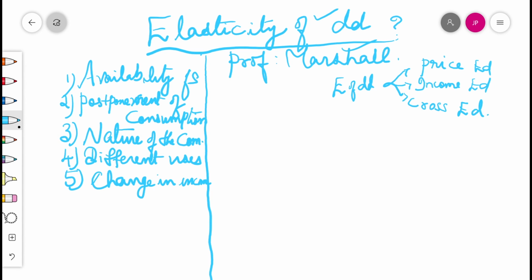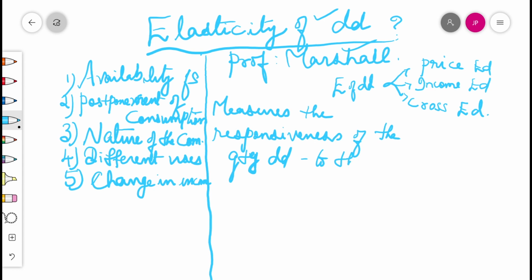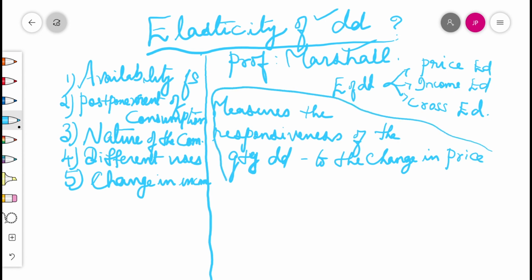So what is elasticity of demand? Elasticity of demand measures the responsiveness of the quantity demanded to the change in price. Please note it down. Elasticity of demand measures the responsiveness of the quantity demanded to the change in price, price elasticity of demand. With the change in income, income elasticity. With the change in price of the related goods and complementaries, cross elasticity of demand.